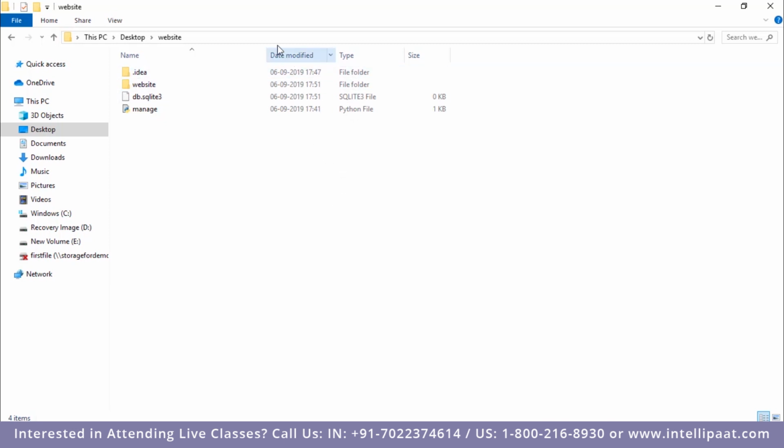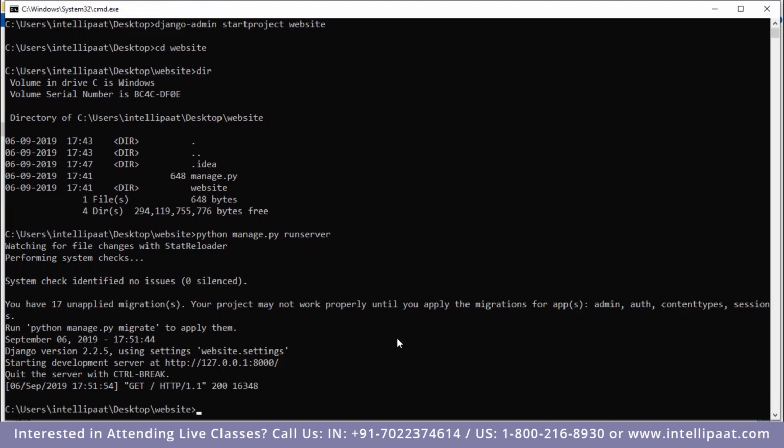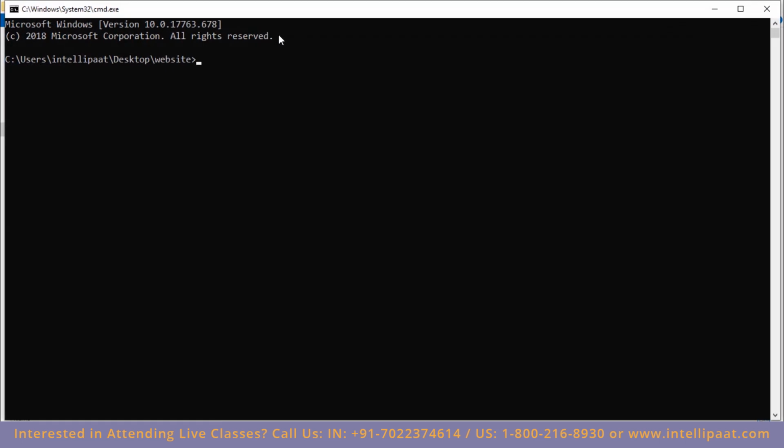So what I'll do is I will go inside this project. I'll open command prompt and exit this. To exit, I'd have to press Ctrl C. Now I'll open another command prompt. From inside this project, I will type in cmd and I'd have to create a new web application. To create a new web app, this would be the syntax.